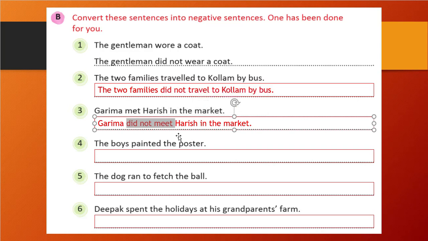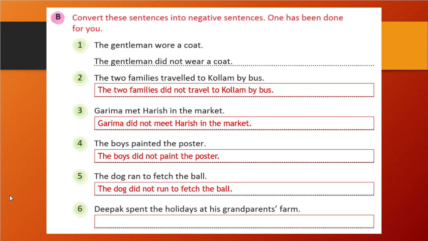The boy painted the poster. The boy did not paint the poster. That is the correct one. The dog ran to fetch the ball. The dog did not run to fetch the ball. Right, it is very easy. It is not at all difficult. Nothing much we are doing, we are just replacing the second form of the verb with what?